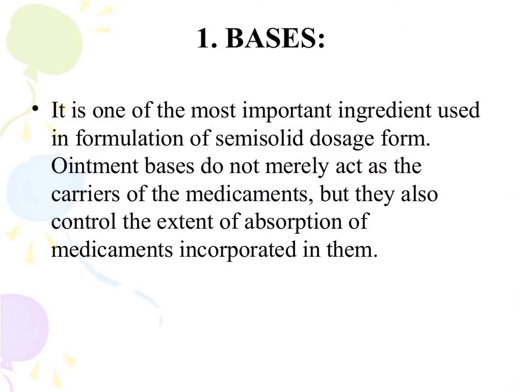First is bases. It is one of the most important ingredients used in a formulation of the semi-solid dosage form. Ointment bases do not merely act as a carrier of the medicaments, but they also control the extent of absorption of medicaments incorporated in them.